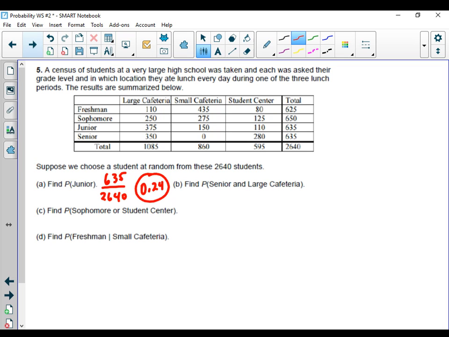Part B, they want the probability of choosing a senior, and they like the large cafeteria. So I'm looking at the overlap between seniors and large cafeteria, and that's 350 out of everyone, 2,640. And when I do that, I get 0.133.